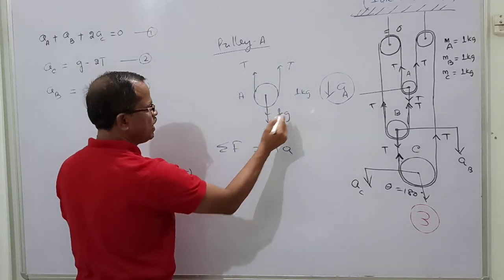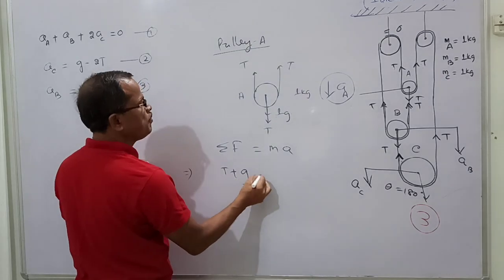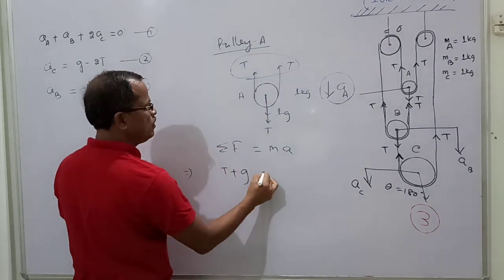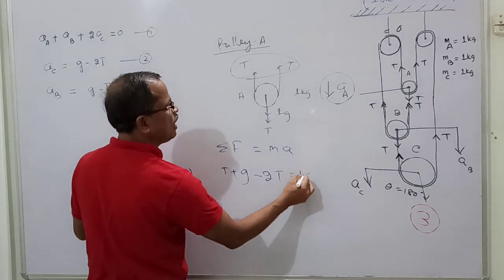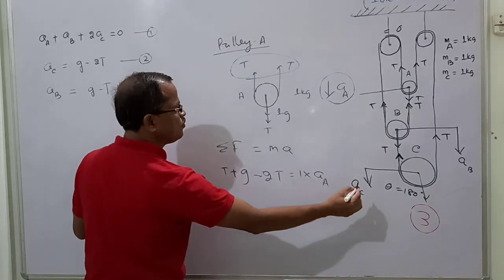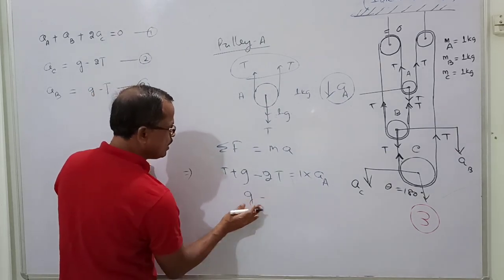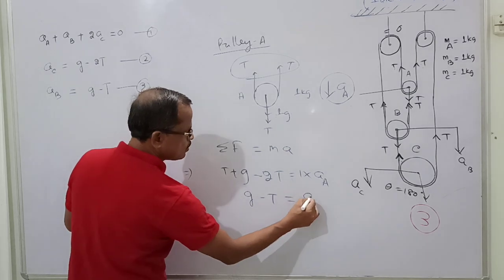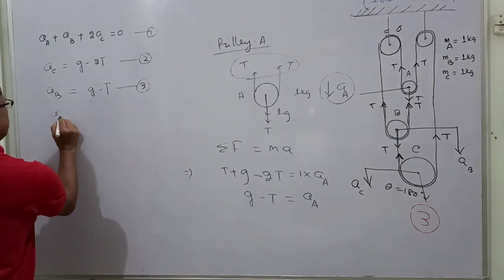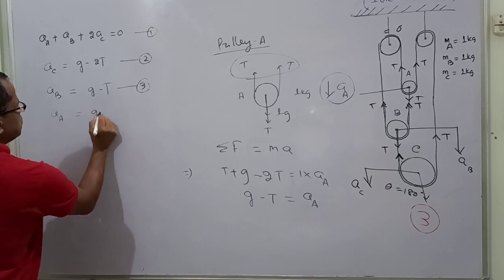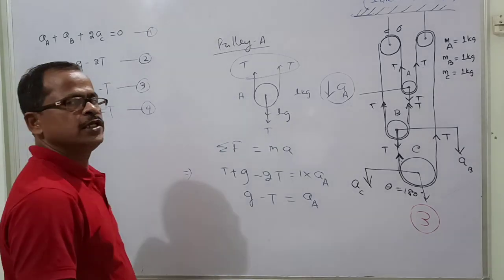So T plus 1 into g, that is g minus combinedly 2T, is equal to mass 1 into acceleration a, the acceleration of the body A. So this gives g minus 2T is equal to acceleration of a. Now equation number 4 is: acceleration of the body A is g minus 2T.